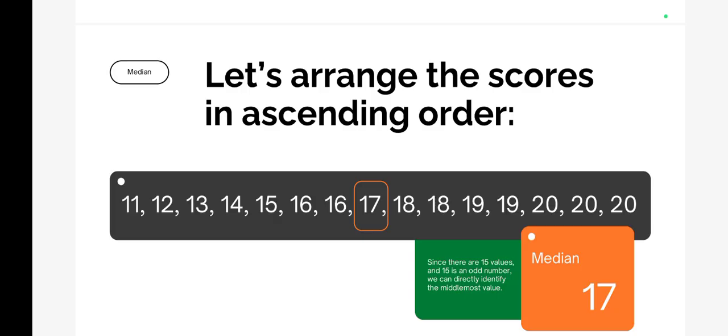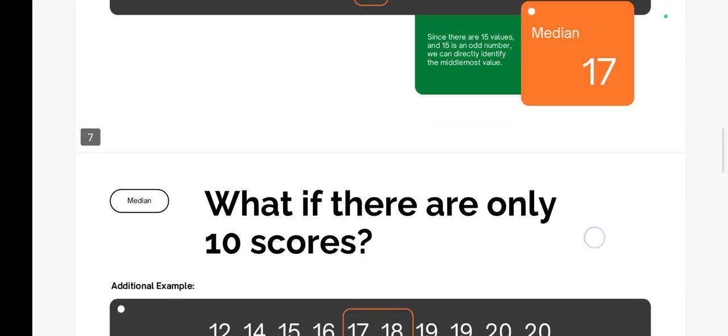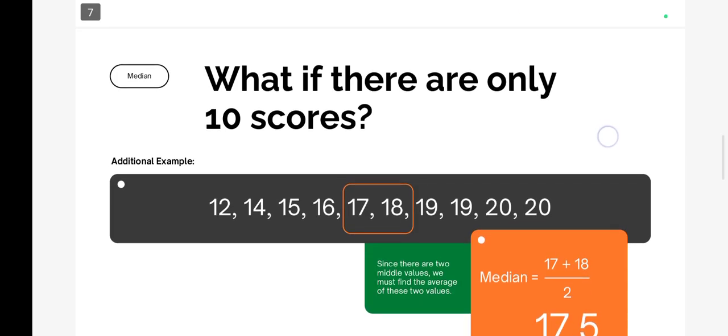Since there are 15 values and 15 is an odd number, we can directly identify the middlemost value. Fine. So 17 is the median. But what if there are 10 scores?